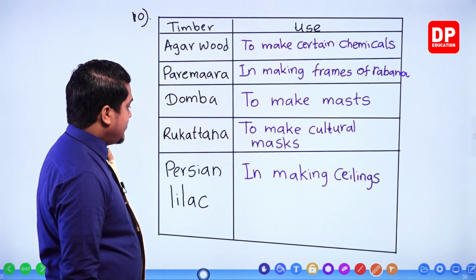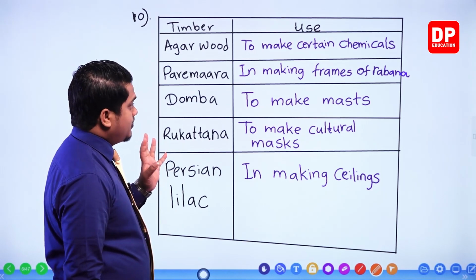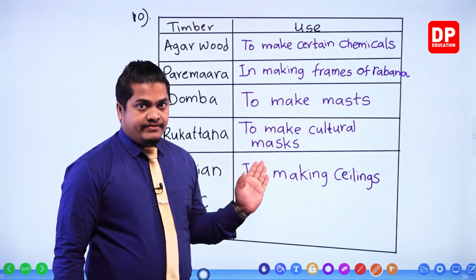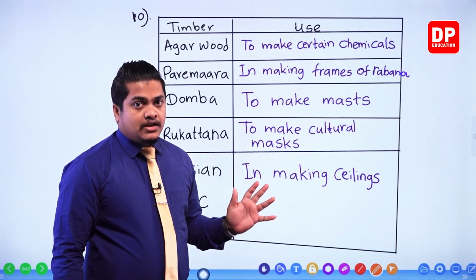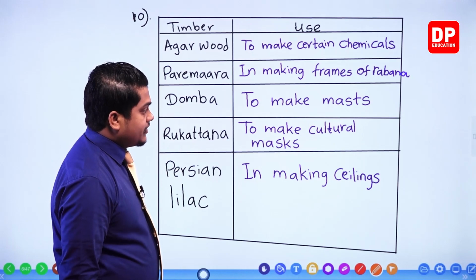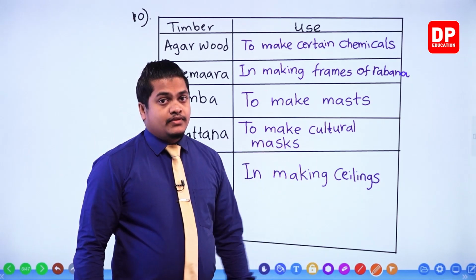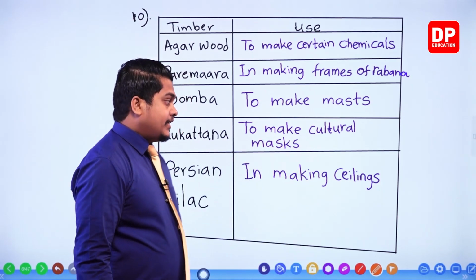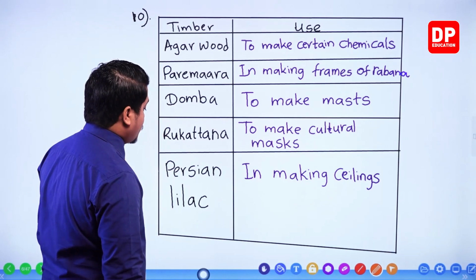So these are several timber that we use in day-to-day life, my dear children. Actually in our Sri Lanka, Sri Lankan people use these kinds of timber in getting these kinds of uses, okay. Right then, so we'll head on to see the next question.